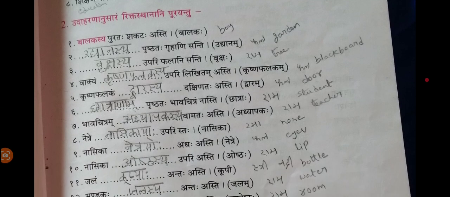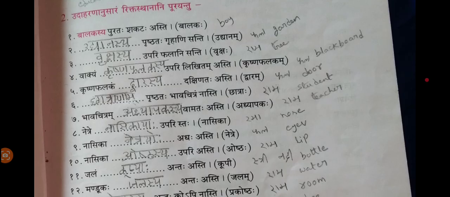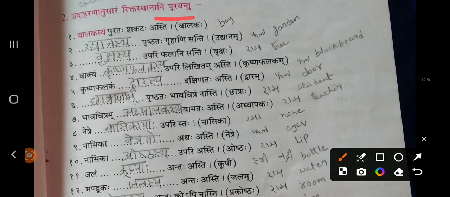So this is the exercise. Now a different exercise. See this. बालकस्य पुरतः शकटः अस्ति. Here in the brackets balakah has been given. Now that balakah you need to search in ashtadhyayi.com or sanskritabhyas.in, and once you search you need to note down the Shashti Vibhakti forms of singular, dual and plural forms. Once you note down on a paper, then check.